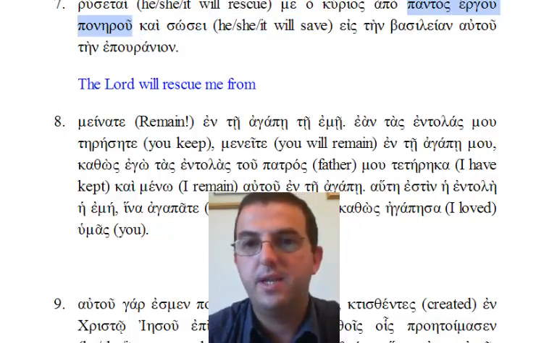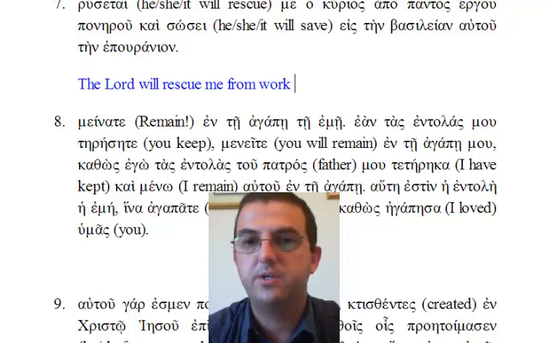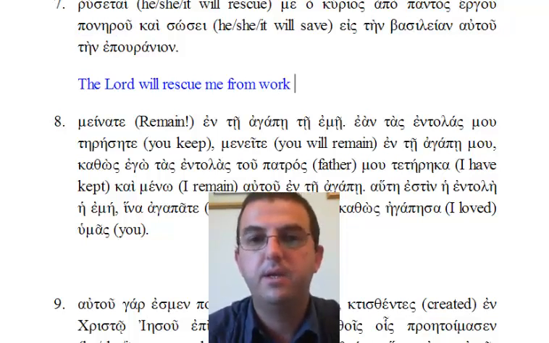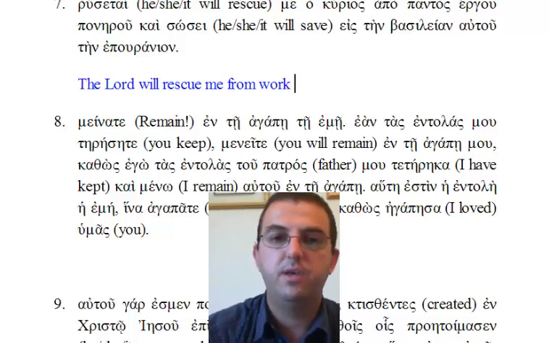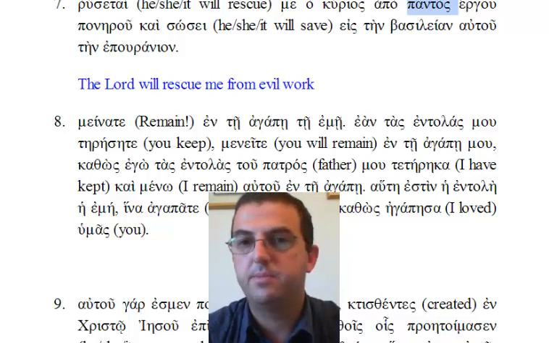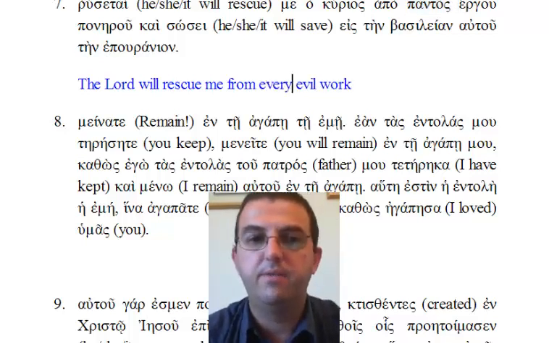Ergou, work, is a noun. So from, let's type it in, work. Ponerou is an adjective modifying ergou. Ponerou, from poneros, meaning evil. So work evil, or in better English, evil work. Pantos means all or every. So we're going to have, the Lord will rescue me from every evil work.